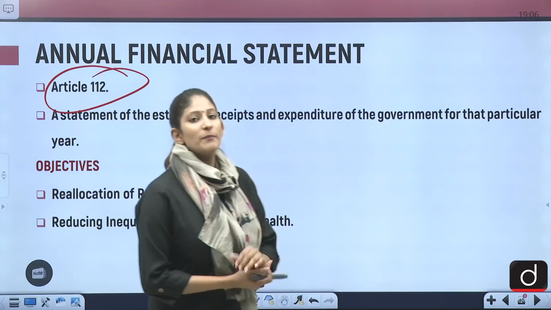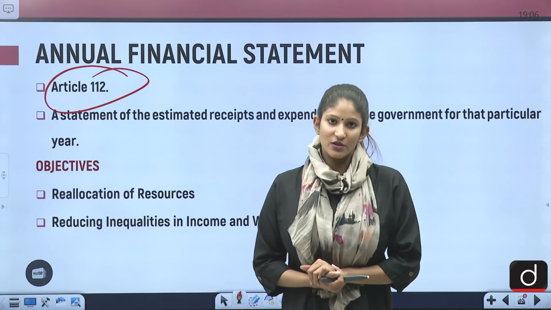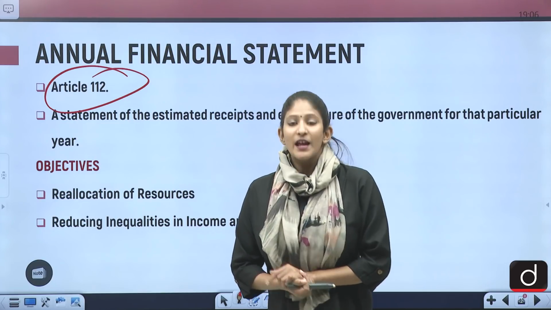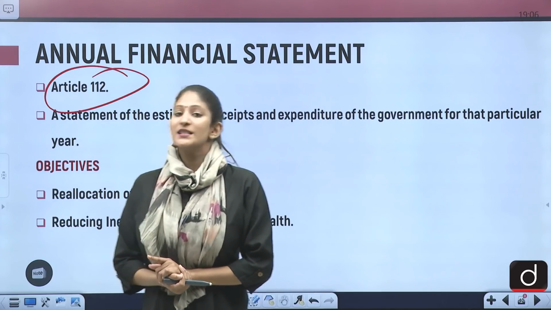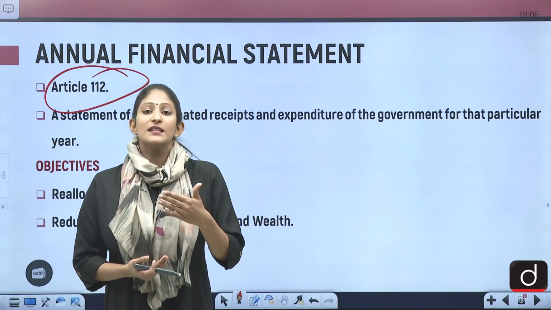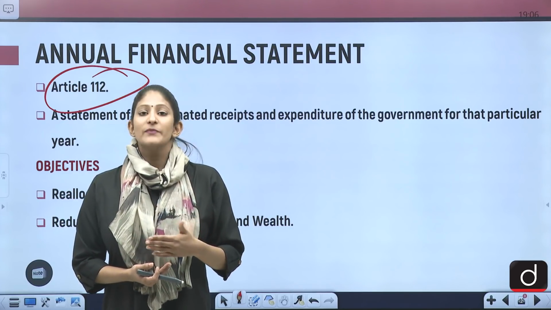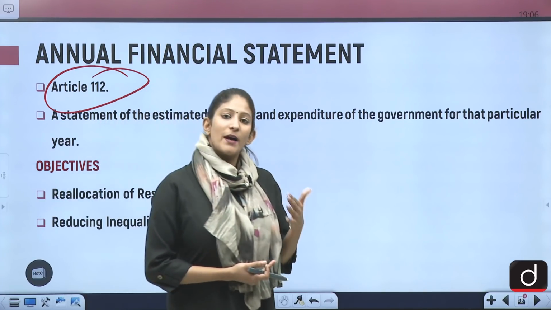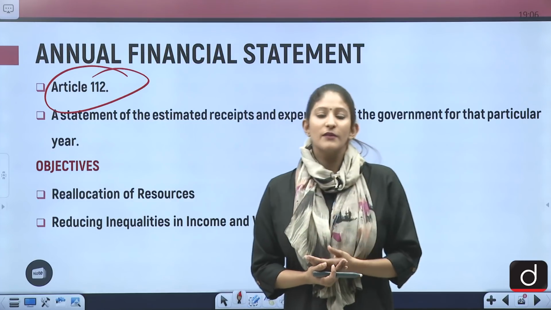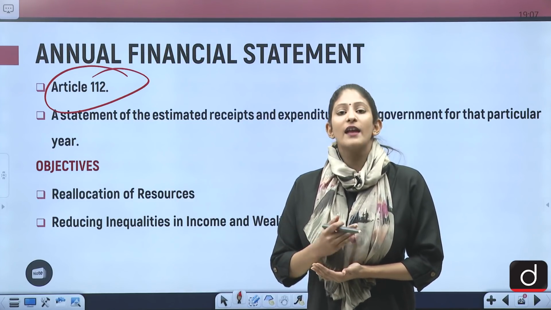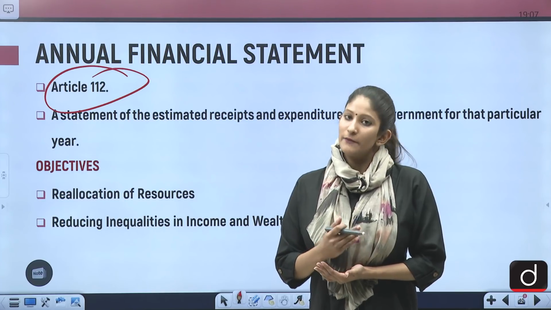Now, it is prepared by the Budget Division of the Department of Economic Affairs under the Finance Ministry. And if we talk about how it is prepared, first it is prepared, then it is presented in the Parliament, then comes general discussion. After that comes voting on demands for grants, then comes passing of the appropriation bills, and after that passing of the finance bill.